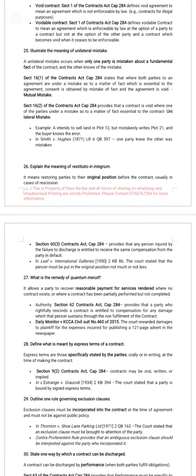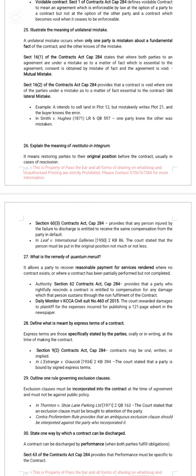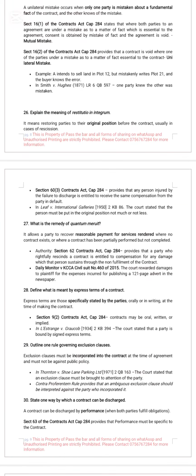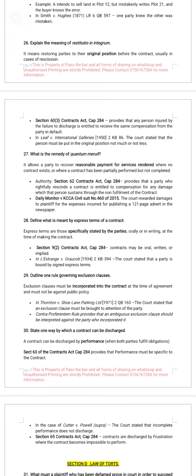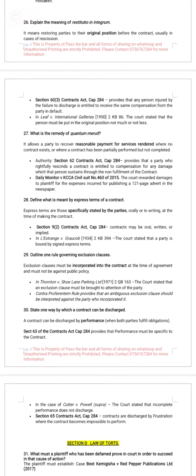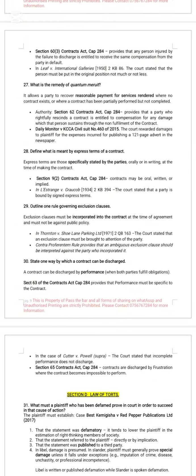Illustrate the meaning of a unilateral mistake. Look at Section 16, subsection 2, where both parties are mistaken. Look also at the case of Smith versus Hughes. Explain the meaning of restitutio in integrum. Look at Section 60, subsection 3 of the Contracts Act, that any person injured by the failure to discharge is entitled to receive the same compensation from the party in default.